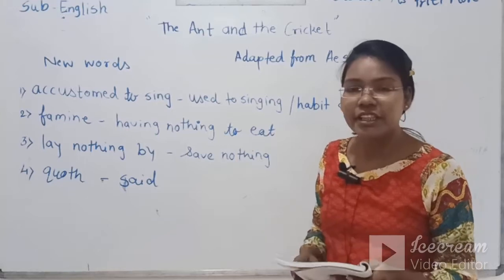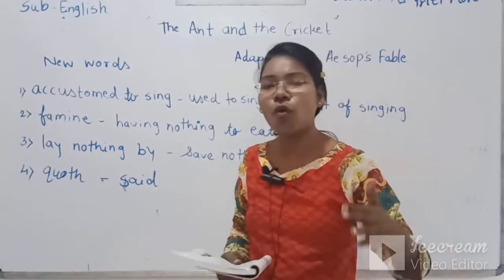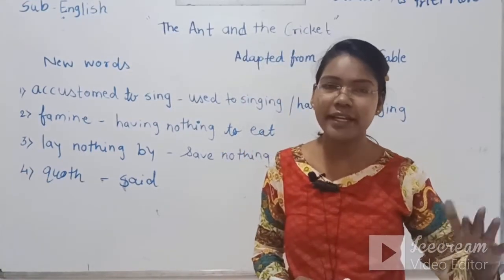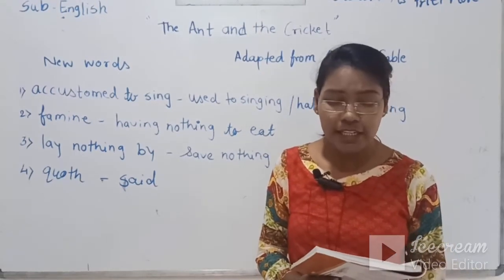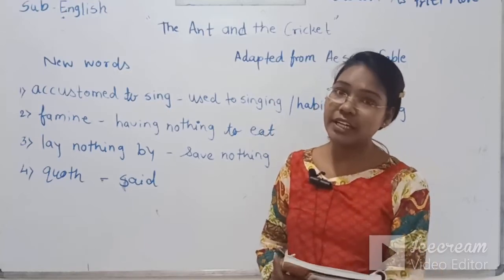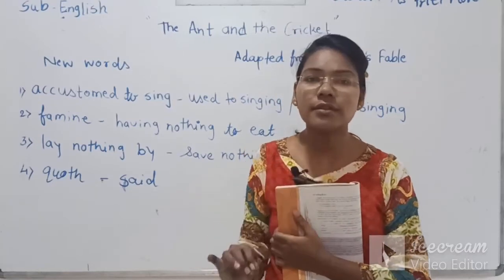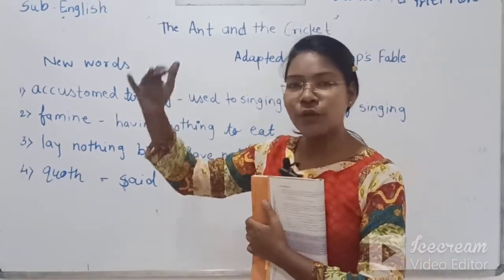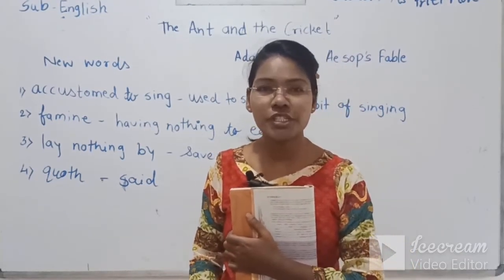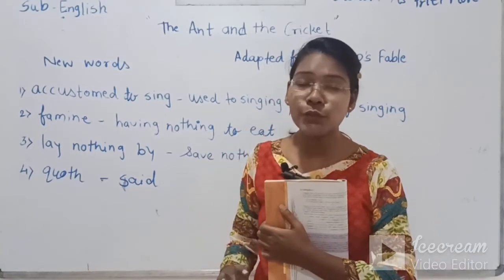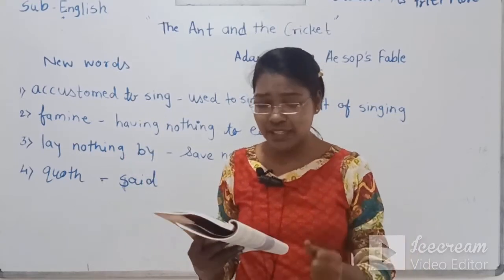Now indirectly, in short, what we just said in the rhyme is that there was a silly cricket who always used to sing the song day and night, in the summer season and in the spring season. But now suddenly the winter was there and the cricket decided to stay at home. But there was nothing at his home. The cupboard was totally empty and he was very hungry. So there was a time of starvation. He had nothing to eat, nothing to cover himself, and nothing to live on.